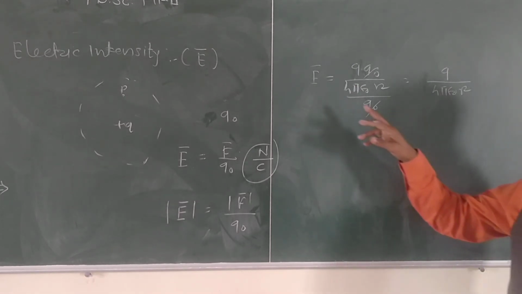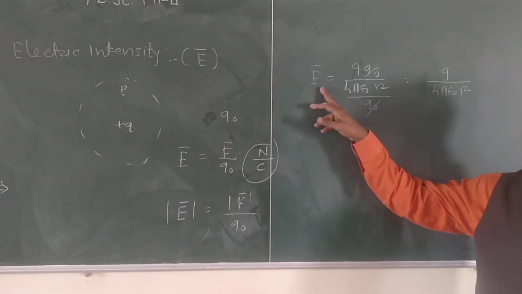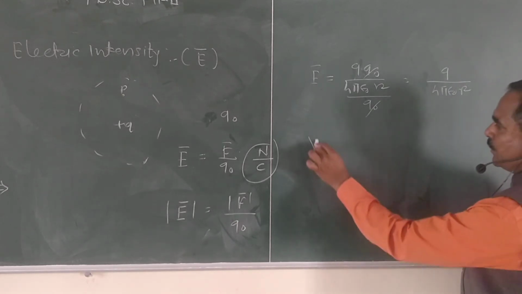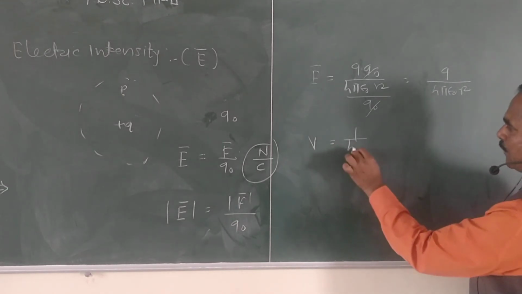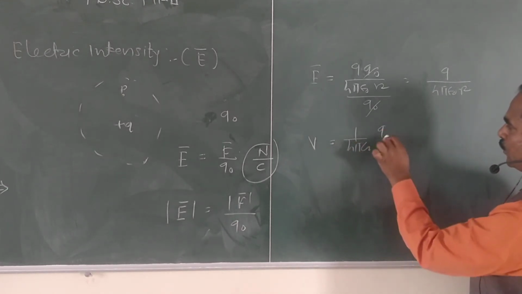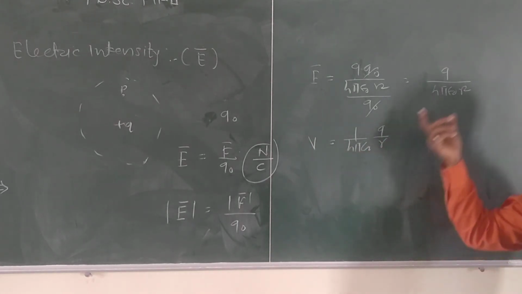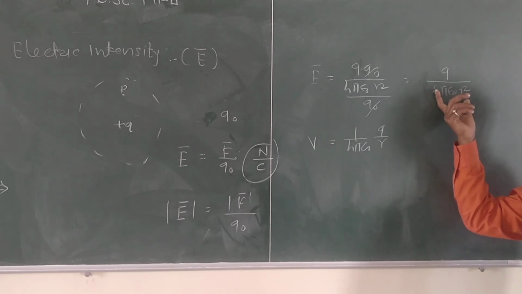If we compare the electric intensity with electric potential, you know the formula of electric potential: V equal to 1 upon 4 pi epsilon naught, Q upon R. This is the electric potential and this is the electric intensity. What is the difference?